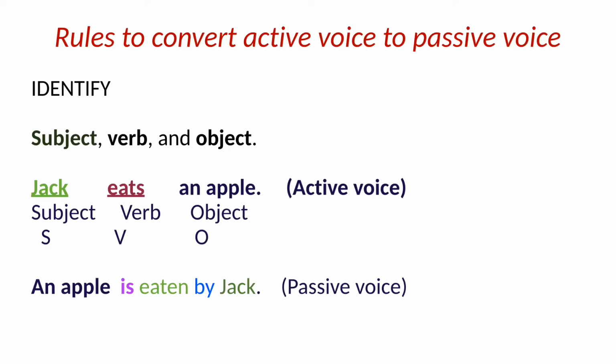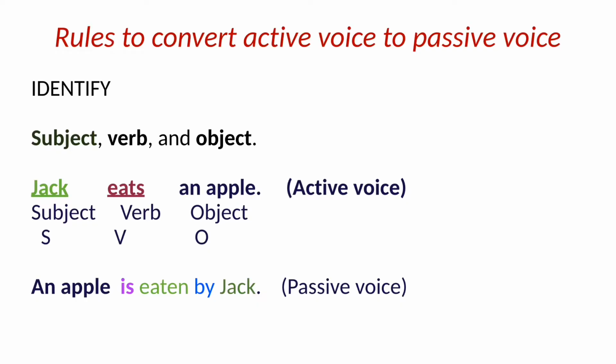Here are the rules now to convert active voice to passive voice. The first thing we have to do is to find out the subject, verb and object of a sentence. Watch the given sentence. Jack eats an apple. In this sentence, Jack is the subject. Eats is the verb, the action verb or main verb. And an apple is the object of the sentence.